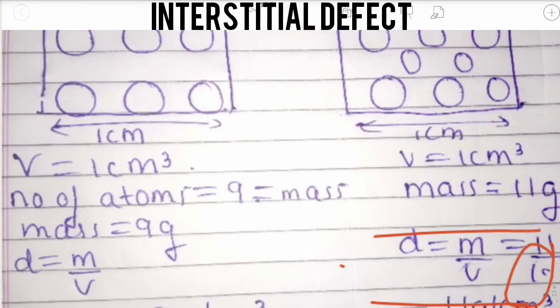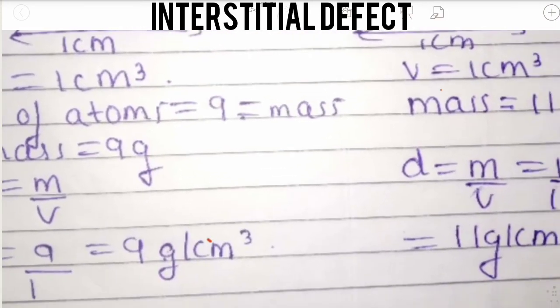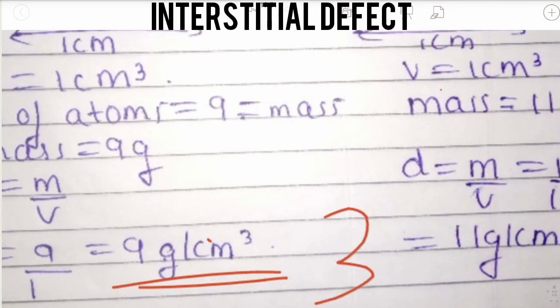So before, the density was 9 gram per centimeter cube, and there is an increase to 11 gram per centimeter cube. This type of defect is called an interstitial defect. When some constituent particles occupy an interstitial space, it is called an interstitial defect.